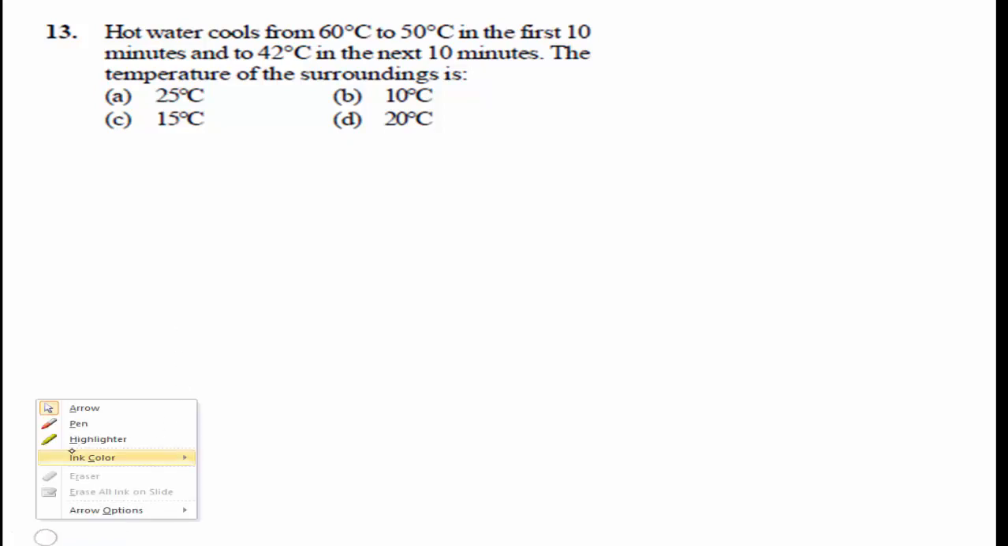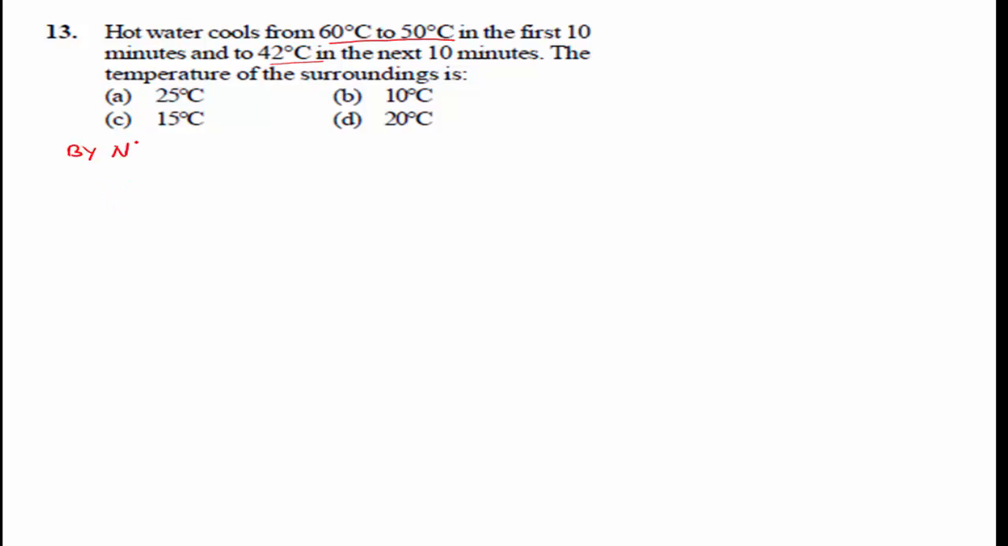Next question: hot water cools from 60 degrees Celsius to 50 degrees Celsius in the first 10 minutes, and in the next 10 minutes to 42 degrees Celsius. The temperature of the surrounding is, by Newton's law of cooling.